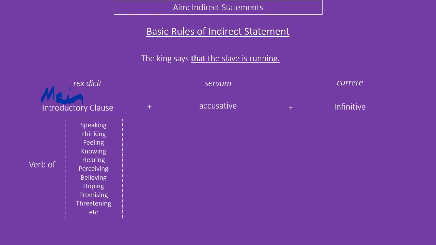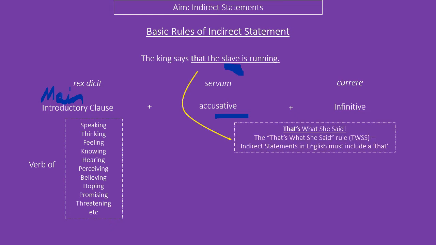So, in our main clause, we're going to have a verb of, well, speaking, thinking, feeling, knowing, etc. Some people call it verbs of the head, i.e. verbs to do with stuff in your brain or your senses. I'm not entirely sure about that, but it's one way to think about it. The nominative, so to speak, of the subclause, this person doing whatever's going on in the subclause, bizarrely enough goes accusative, and the verb of the subclause is infinitive.